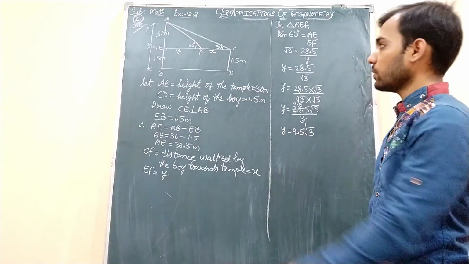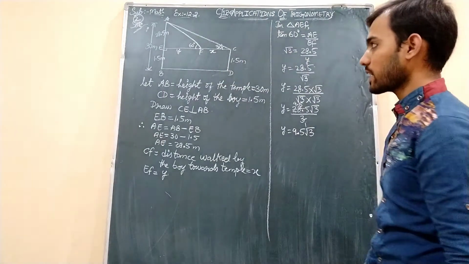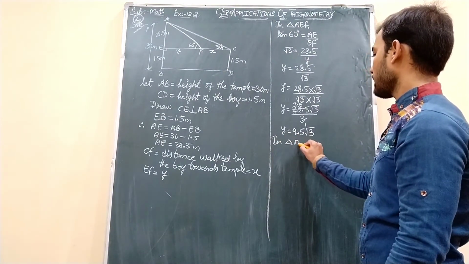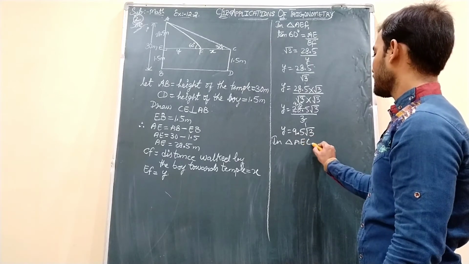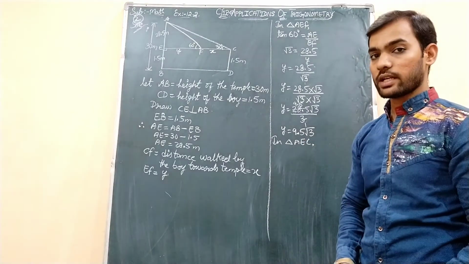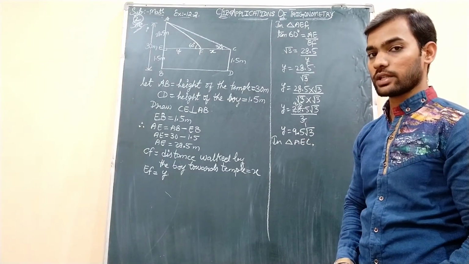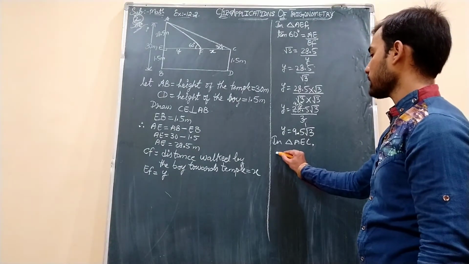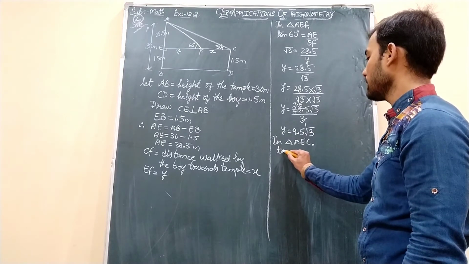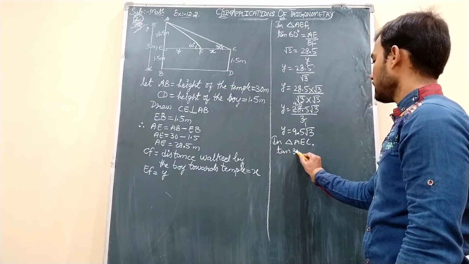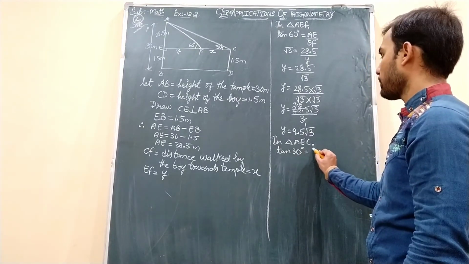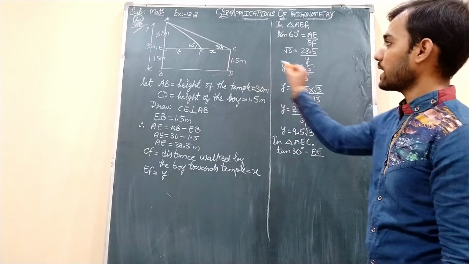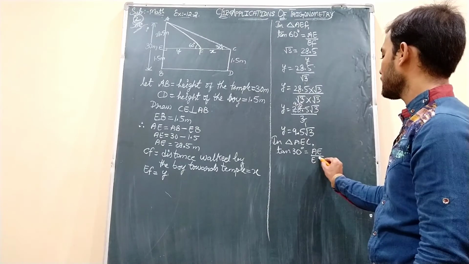Okay. Now we will move to another triangle, that is AEC. In triangle AEC, the whole triangle we are taking, students, the whole right angle triangle. Okay. So in triangle AEC, again we will take the tan ratio only because the hypotenuse is not involved over here. So tan 30 degrees equals opposite side, which is AE here also, but the adjacent side is completely EC.